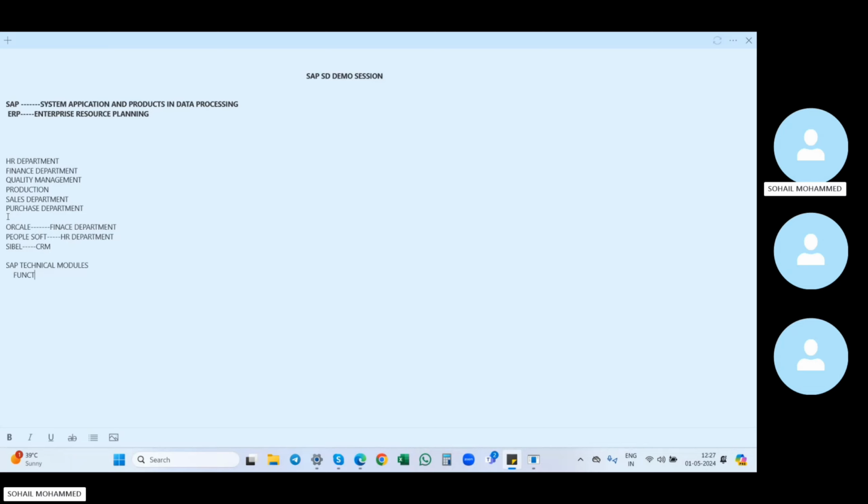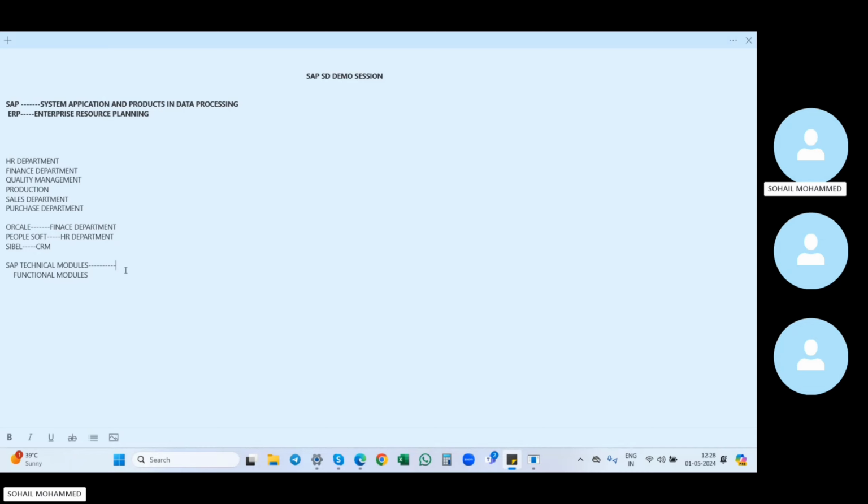Technical modules mean we need to know coding. In all the technical modules, we need coding knowledge, for example ABAP, BASIS, PM, CS, EWM, and FI.